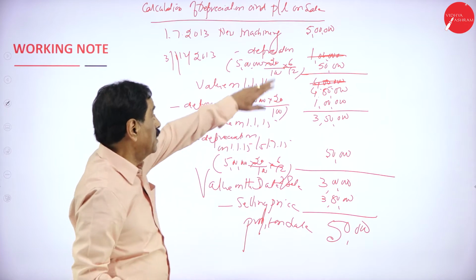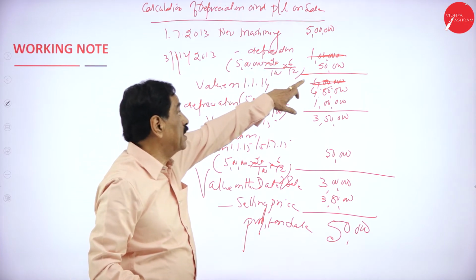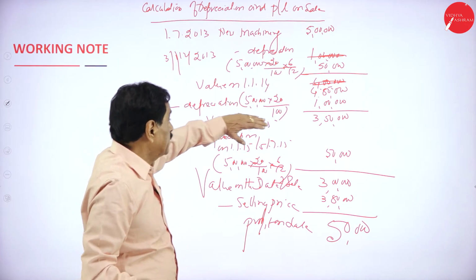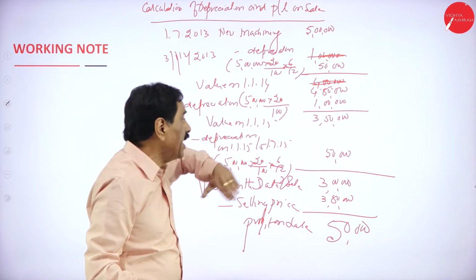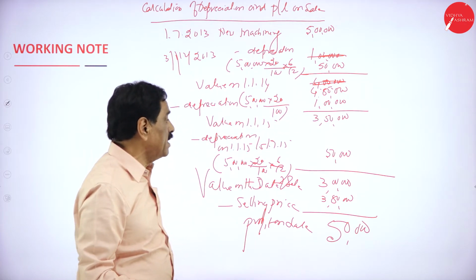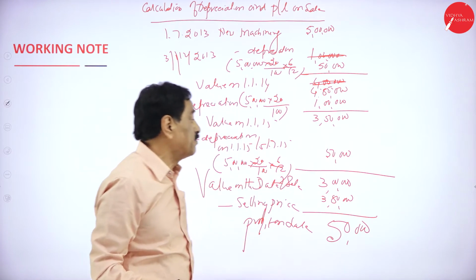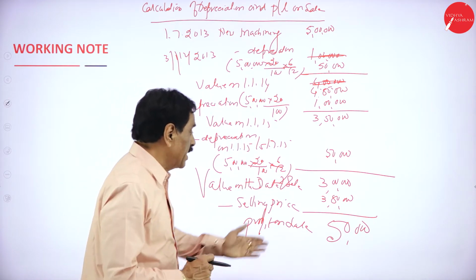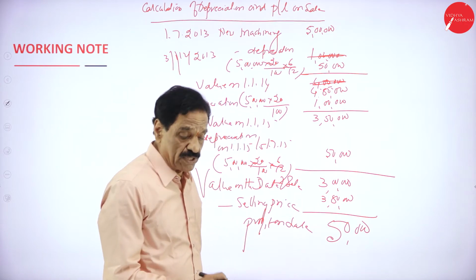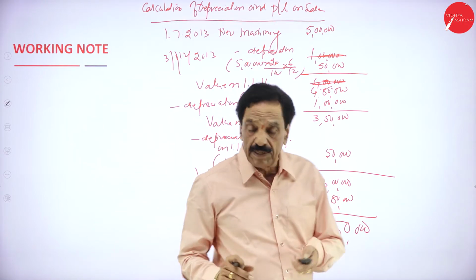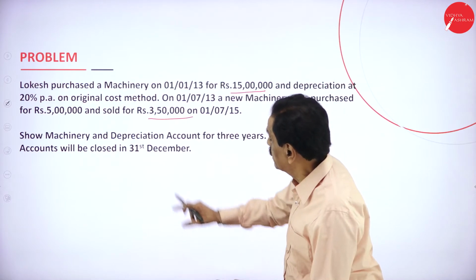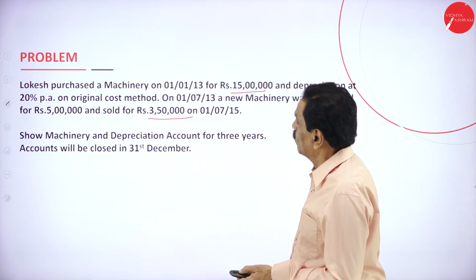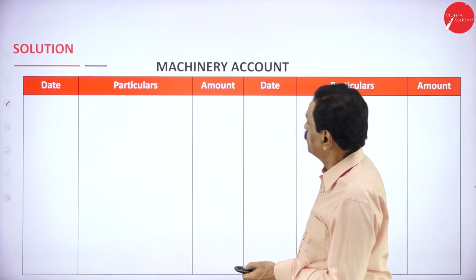Original cost is 5 lakh. First year 6 months depreciation is 50,000. Second year, throughout the year, 1 lakh. Next year only 6 months, 50,000. On the date of sale, it is valued at only 3 lakh. It has been sold for 3,50,000 at a profit of 50,000. That's all. Now open the machinery account.